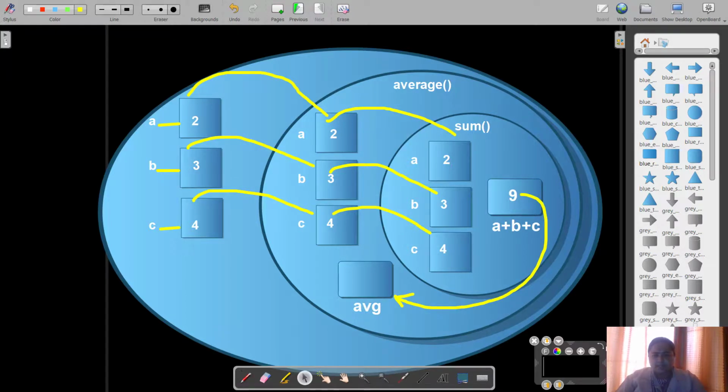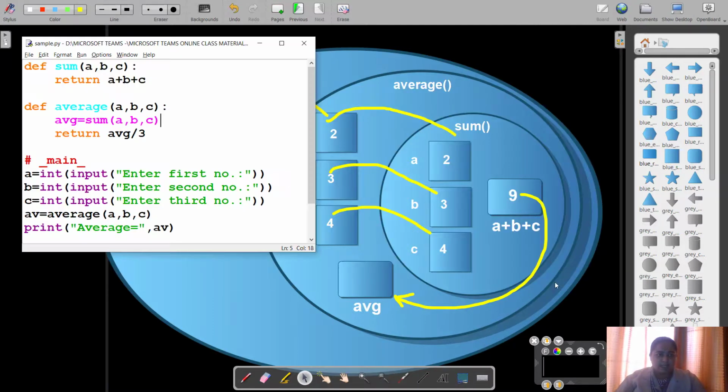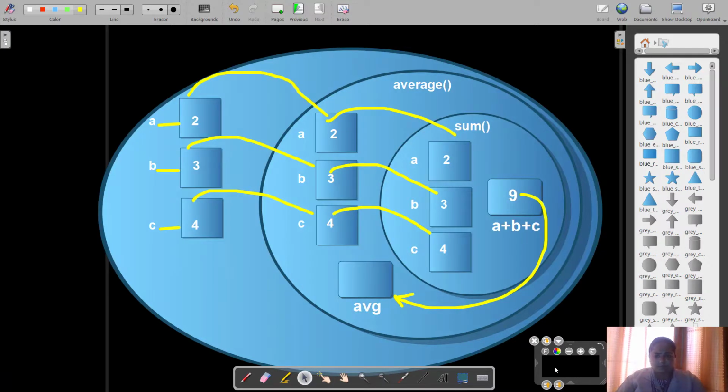So this area now contains the sum of the three values, which is 9. Because this is the variable which will be used later to calculate and return the average of the three values. So it is returned over here.